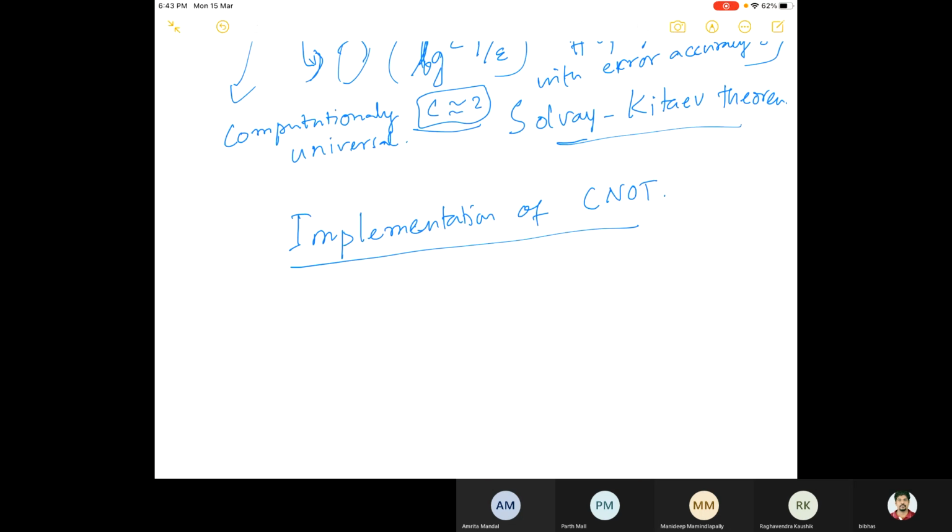So the question is, how do I implement this CNOT gate? Even if you have quantum computing, it has different platforms in physics.